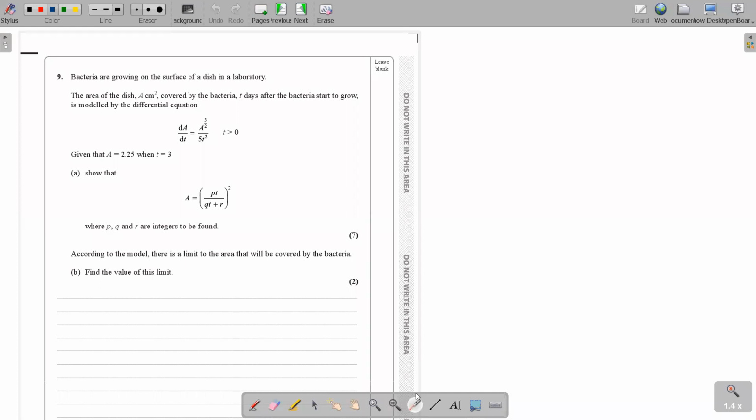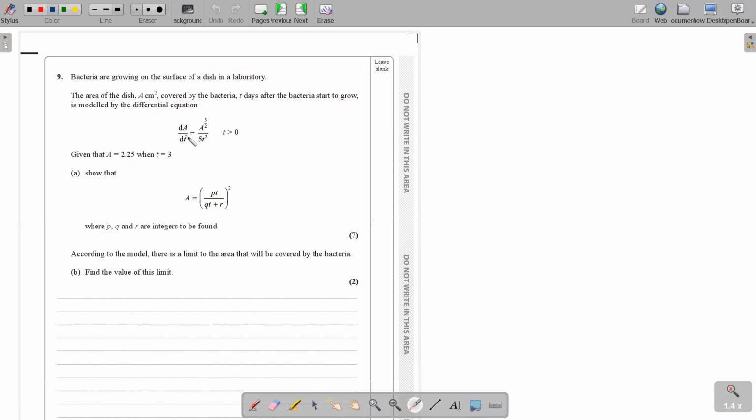Okay, so question number 9. Bacteria are growing on the surface of a dish in a laboratory. The area of the dish, A square centimeters, covered by the bacteria, t days after the bacteria start to grow, is modeled by the differential equation. Given that A is 2.25 when t is 3, show that A equals this.